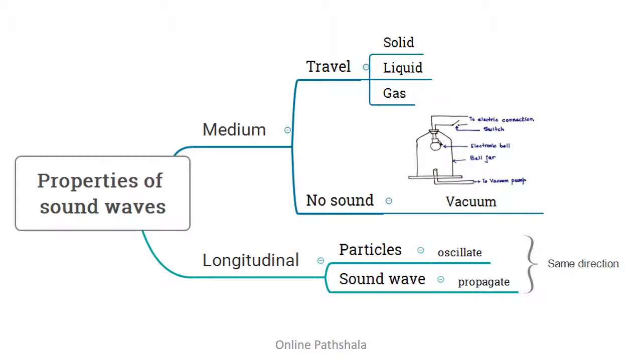So we have learned two important properties of sound waves in this video. Sound waves need a medium to travel, which means that they can travel in solid, liquid, and gas, but sound waves cannot travel in vacuum. And we did a simple experiment. We looked at a simple experimental setup to prove this. The second property of sound waves is that they are longitudinal in nature, or they are longitudinal waves. So when a sound wave travels, the particles of the medium oscillate in the same direction as that of the propagation of the wave.